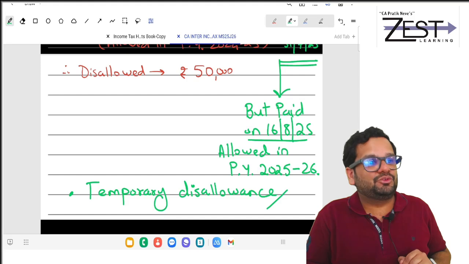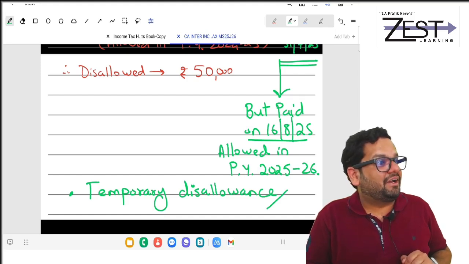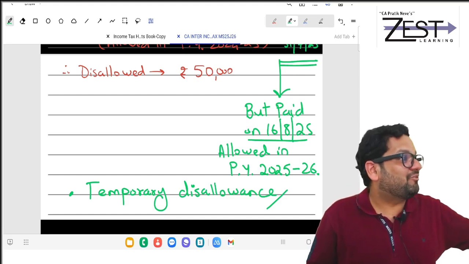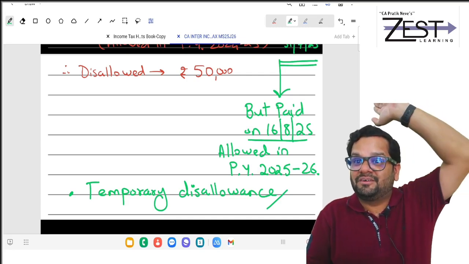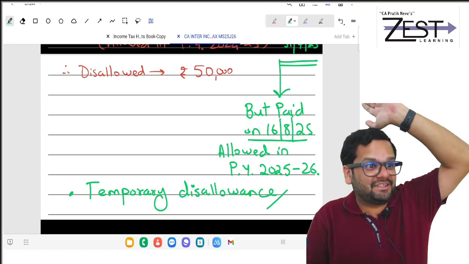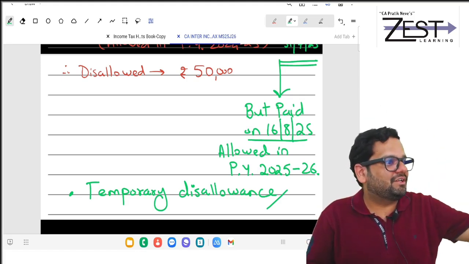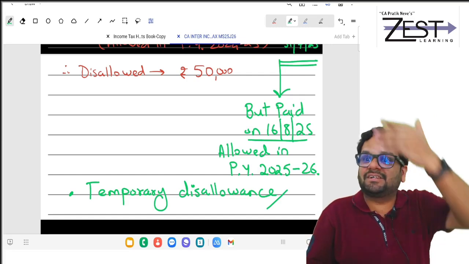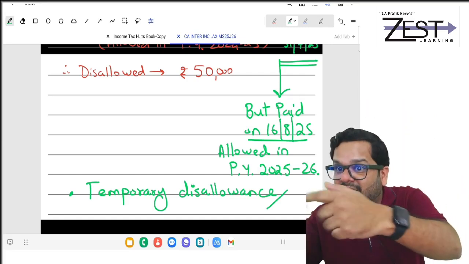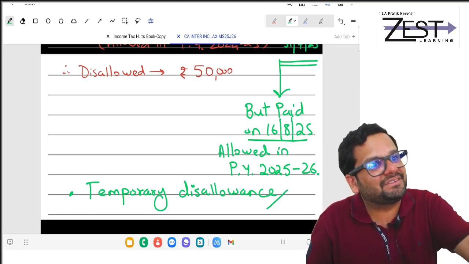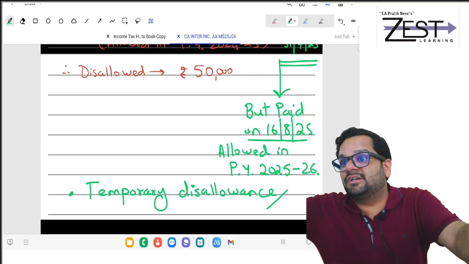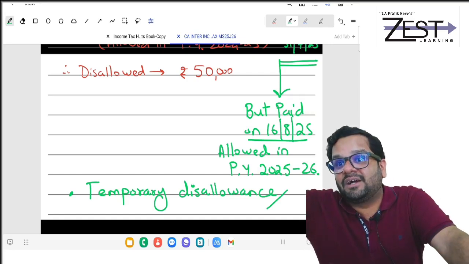Some statutory dues, they had filed a legal suit. Yesterday, ma'am was telling you about excise and those pre-GST cases that are going on. If such cases are going on, those dues they are paying now are allowed on actual payment basis. So dues of those years which were disallowed that year are allowed now.